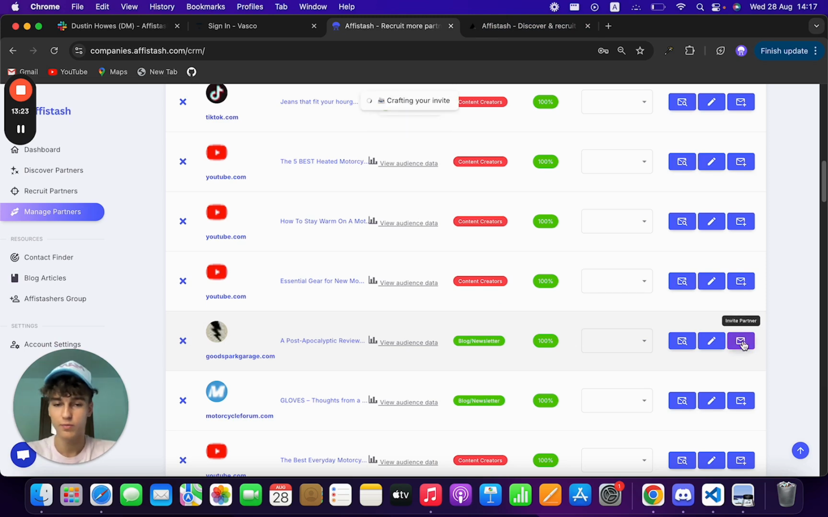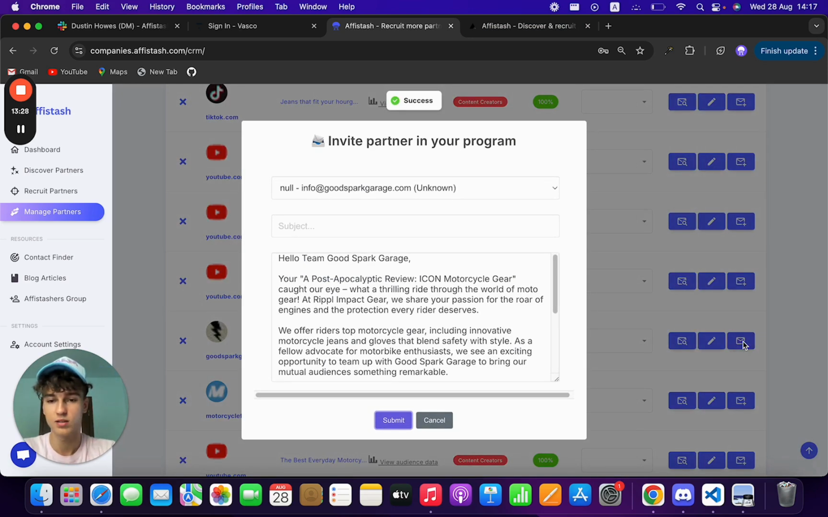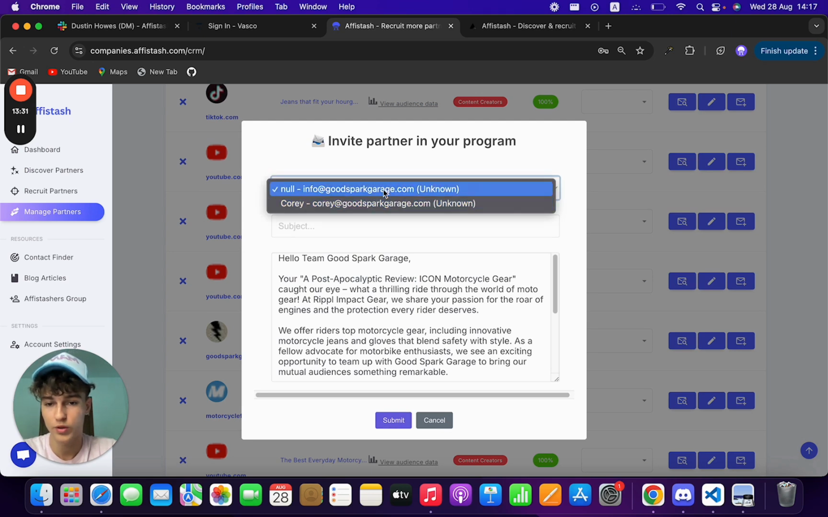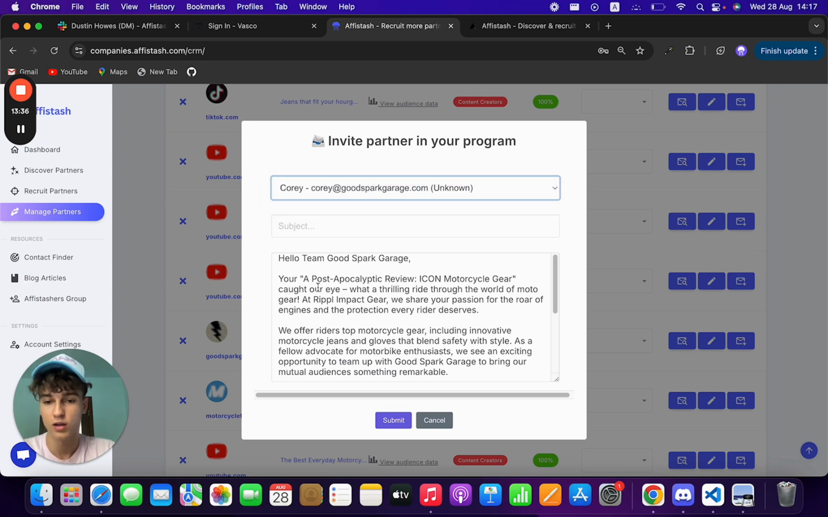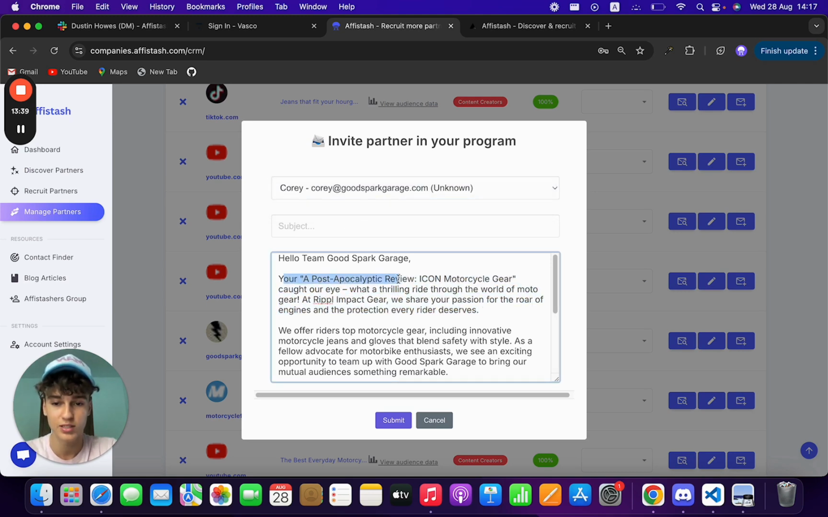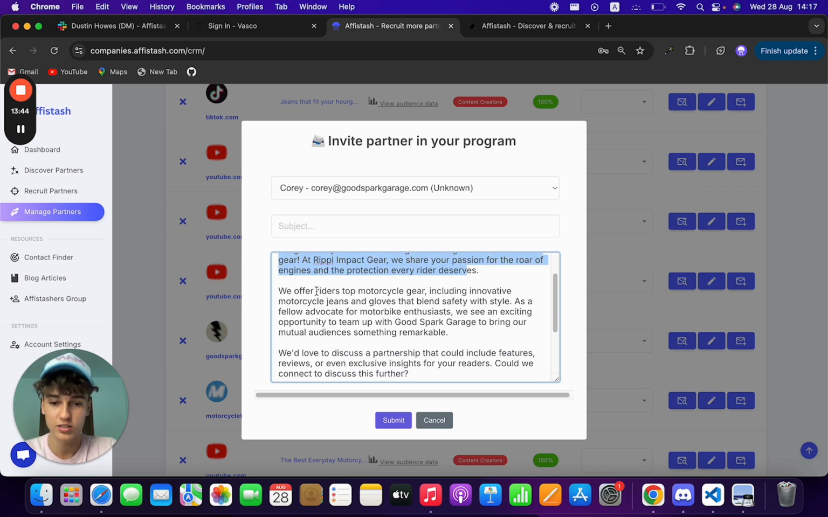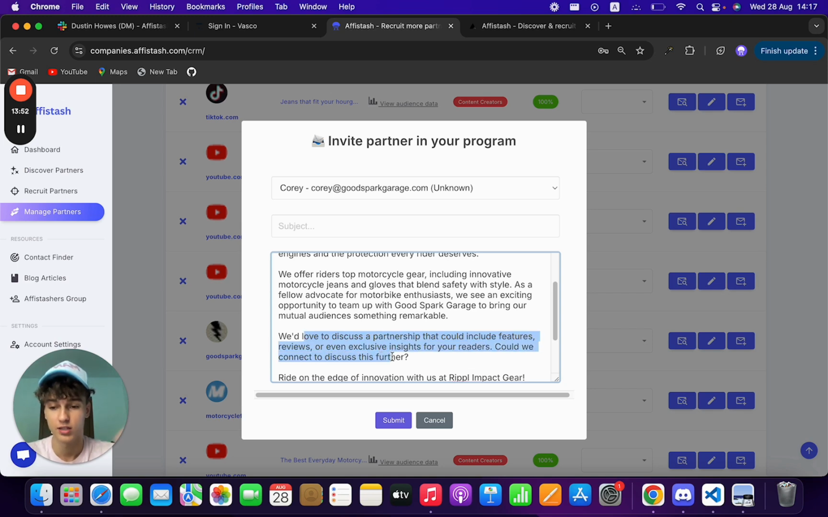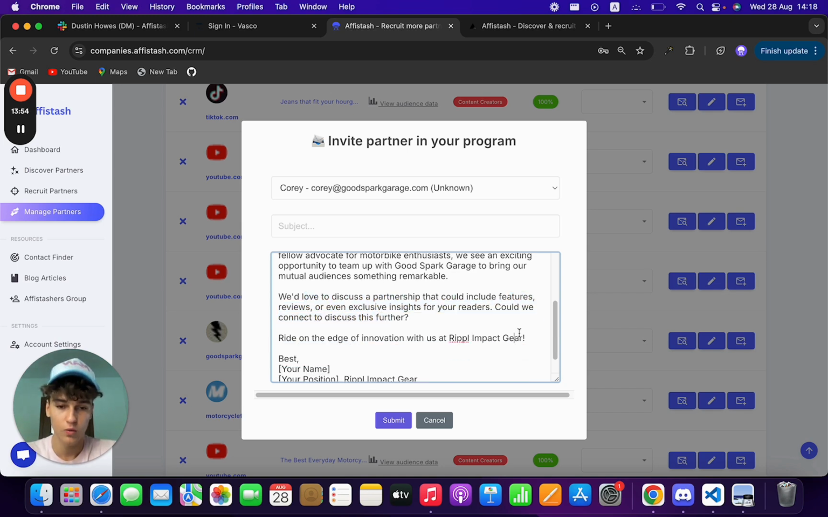So I clicked on invite partner. What this will do, it will pull all the people that write on that specific blog. So let's see, we have Corey here and we have an info address. In this case, we'll definitely want to message Corey. As you can see here, the messaging is completely personalized. It references the post where we found them, and it mentions why it would be a good fit for their audience, plus a call to action inviting them to discuss a partnership with our branding in here and everything else.